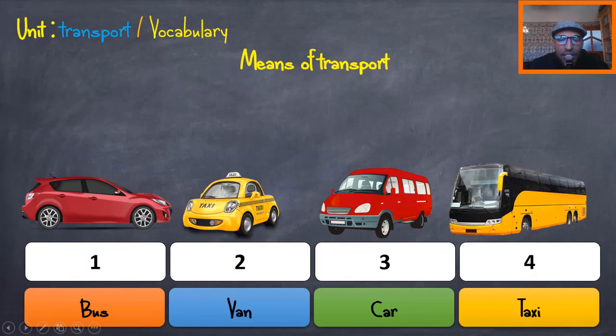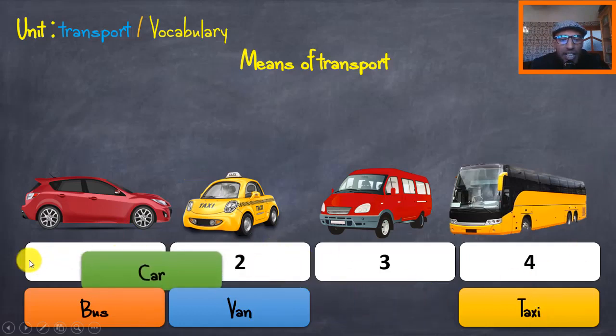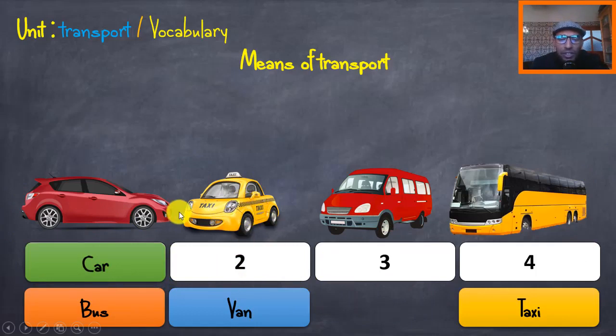All right, are you done? Good. Let's move on. What is the name of the picture number 1? Is it bus, van, car, or taxi? Very good. That's the car. What about number 2? Yes, that's very easy.